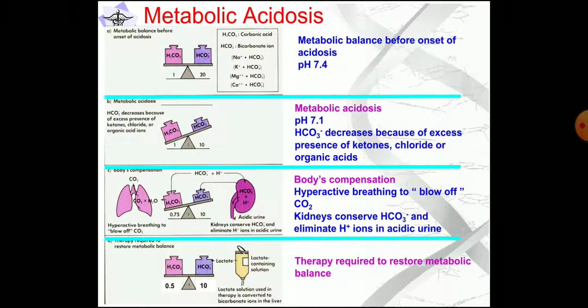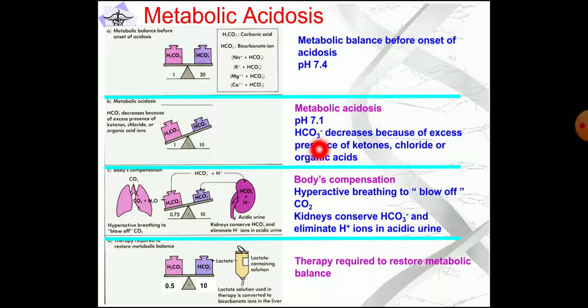So in this diagram, overall picture, you can see that is the normal thing where the level is 1:20, that is bicarbonate to carbonic acid, and then metabolic balance is before the onset of metabolic acidosis, pH is 7.4. So here 1:20 is the ratio. Then to start with metabolic acidosis, pH will be decreasing to 7.1, where the carbonic acid will be increasing and the bicarbonate level will be decreasing, that is 1:10. So the bicarbonate decreases because of excess presence of ketones.